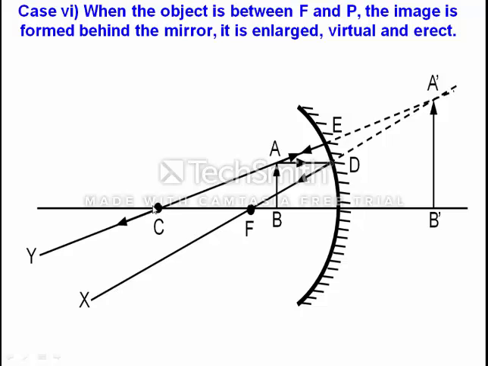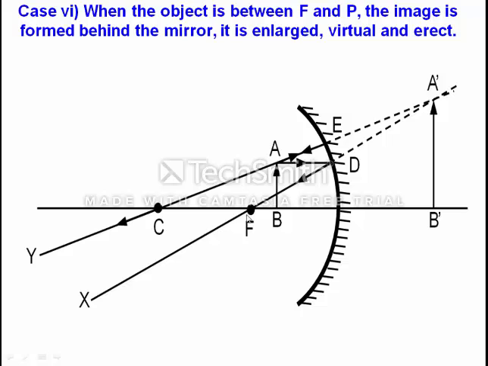Second, we take a ray which passes through center of curvature, touching the head of the object. The ray which passes through center of curvature, after reflection, will bend in the same direction. Now we see that this reflected ray X and the other reflected ray Y both seem to diverge from each other. It means they will never actually meet. They are diverging, not converging.